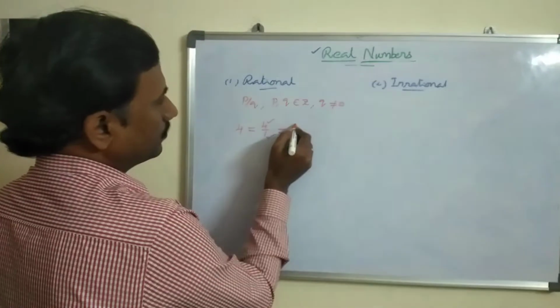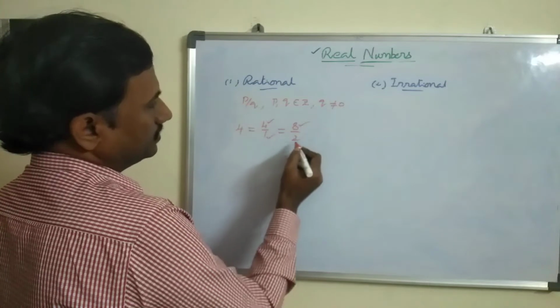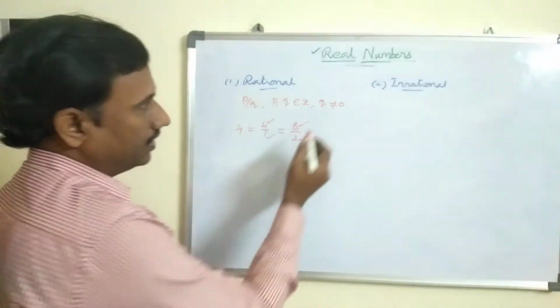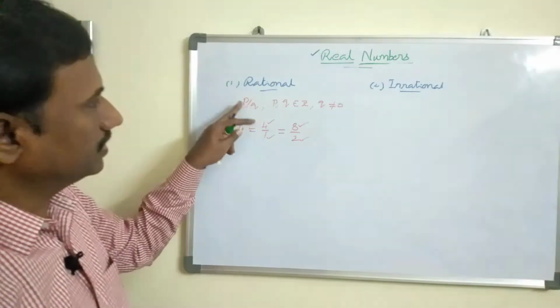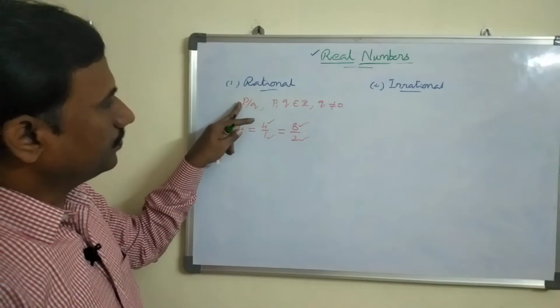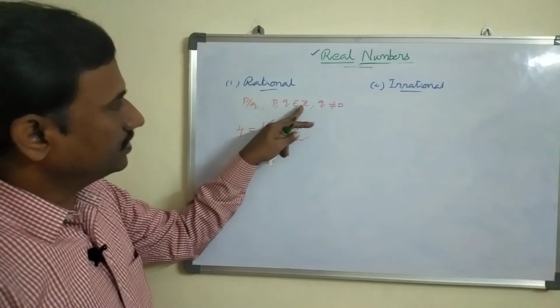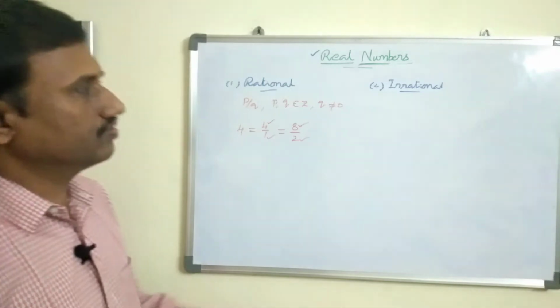Then can I write this 4 as 8 by 2? Yes. 8 is an integer, 2 is also an integer. Then it is in the required form p by q. And the second condition, the denominator is not equal to 0. Here you have to remember how to remember the definition. In p by q form, the numerator and denominator belong to integers, and the denominator should not be equal to 0. Then it is easy. Then there is no confusion.